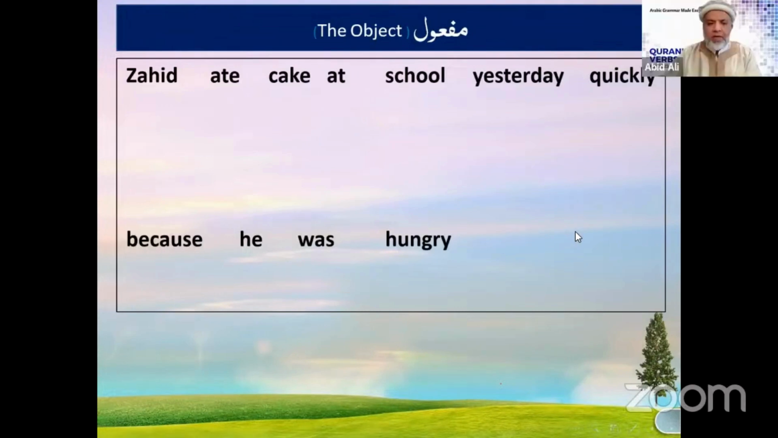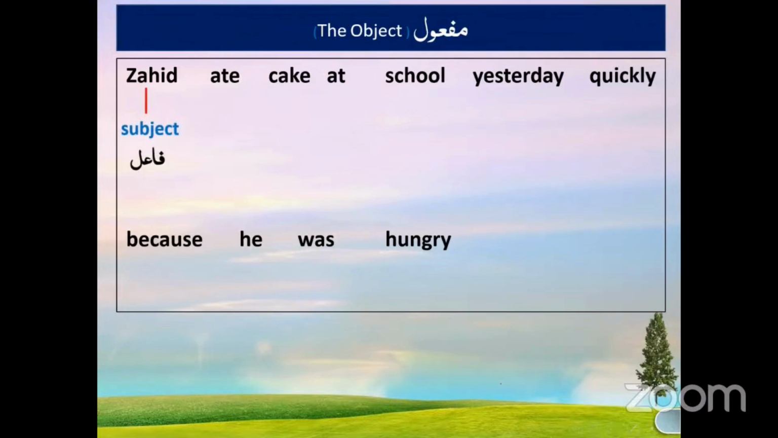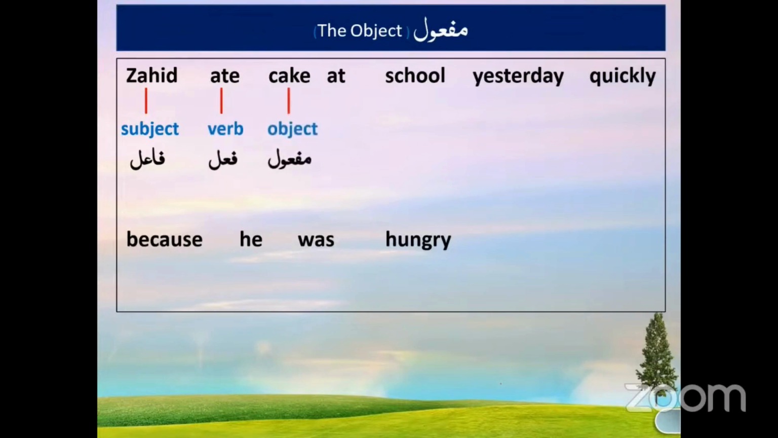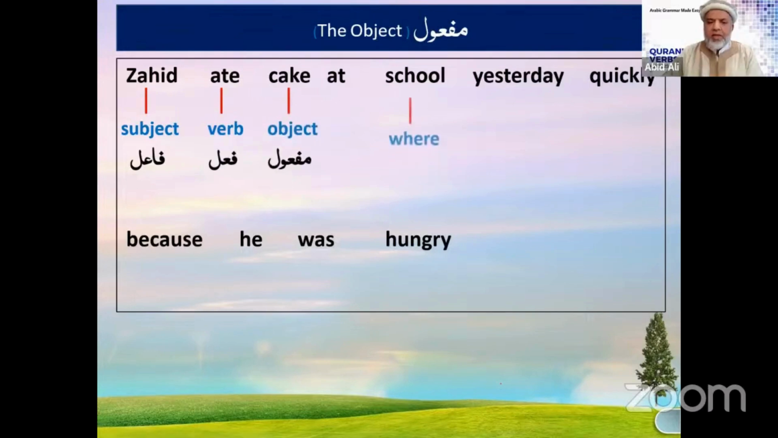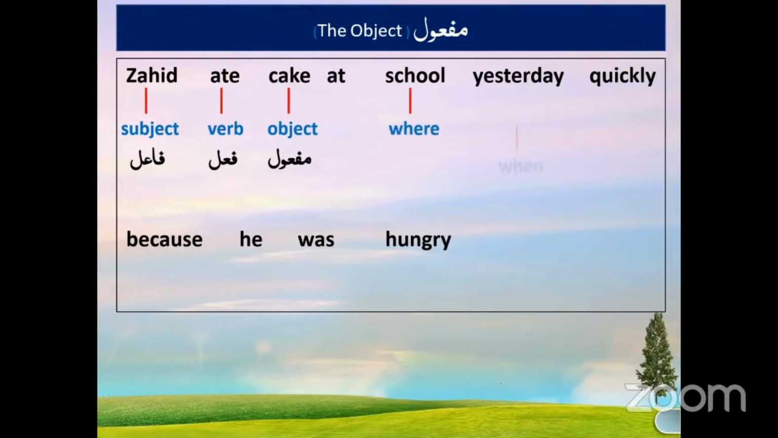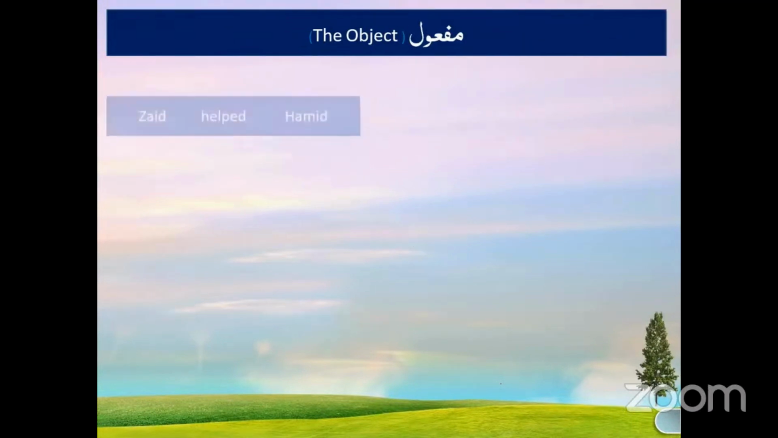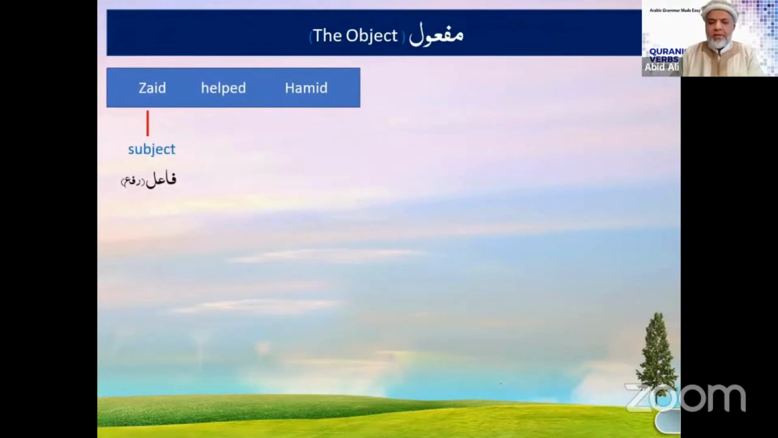So now look at the same example here. I think I changed the name from Ahmad to Zahid. That's okay. So Zahid is the fa'il. You guys agree? Okay. Because in English, the subject comes first before the verb. What did he do? Ate. That is the verb. What is the object? Maf'ul. Yes. Ate. And where did he do it? At the school. When did he do it? Yesterday. How did he do it? Quickly. And why did he do it? Because he was hungry. Got it? So remember, this is what I did last time.